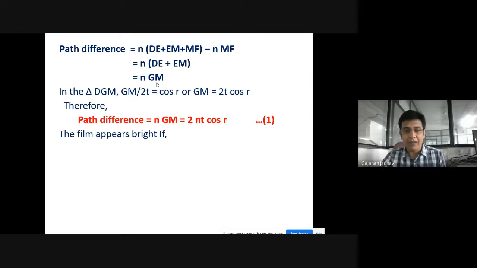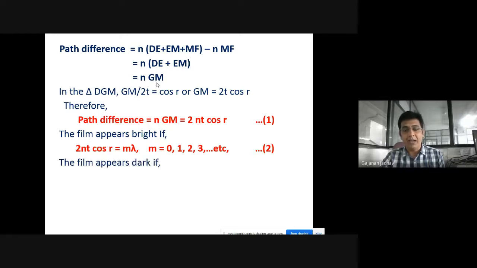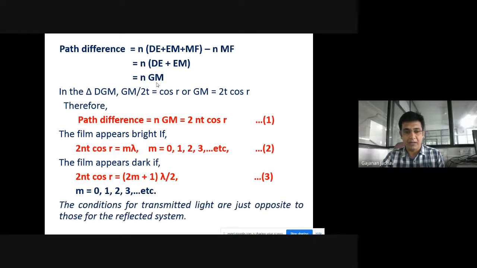So when the film appears bright, 2NT cos R is equal to M into lambda, where M will be equal to 0, 1, 2, 3, etc. The film will appear dark if 2NT cos R is equal to 2M plus 1 into lambda by 2, which I have shown by equation 3, where here M will be equal to 0, 1, 2, 3, etc. So the conditions for transmitted light are just opposite to those for the reflected system.